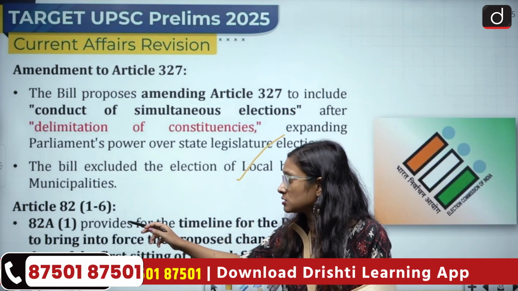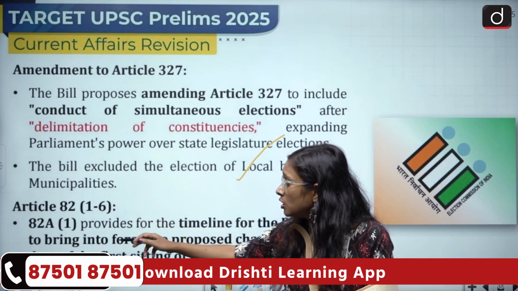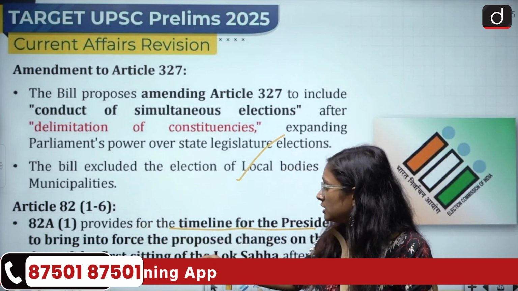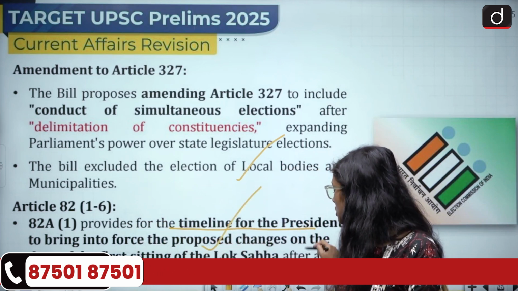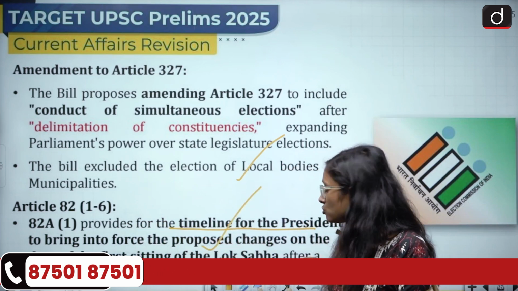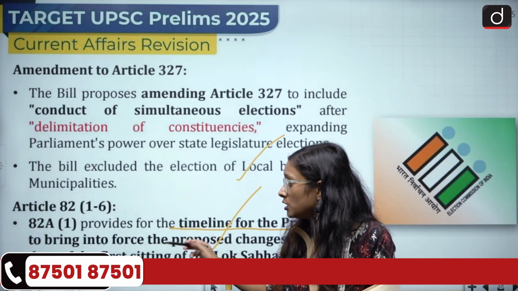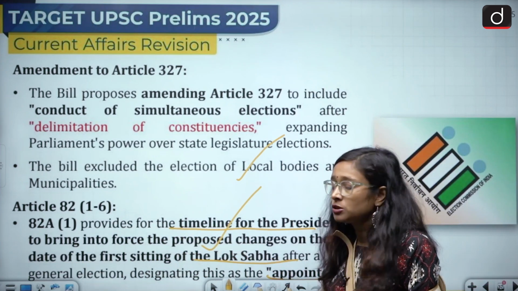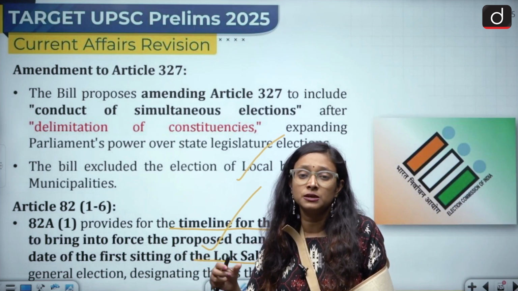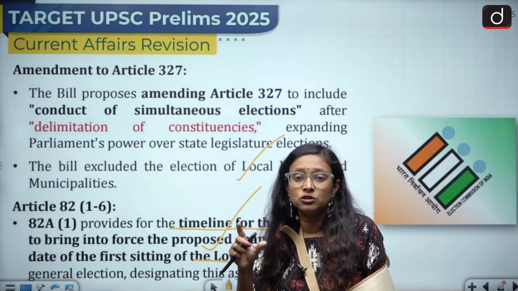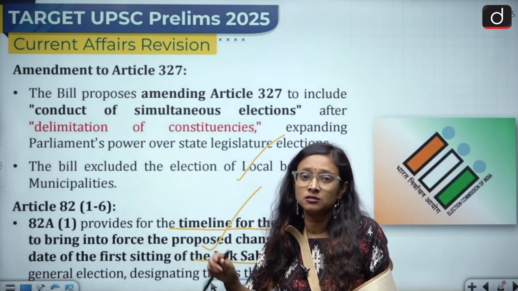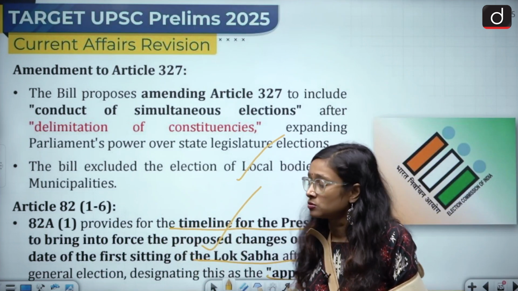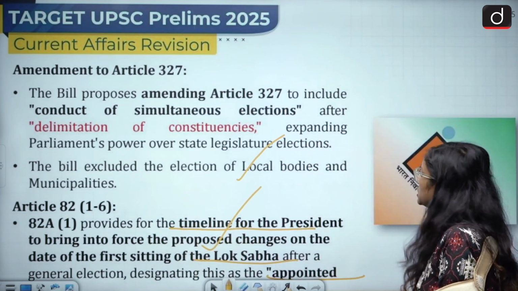Then we'll also discuss Article 82. Article 82(1) provides for the timeline for the President to bring into force the proposed changes on the date of the first sitting of the Lok Sabha. Article 82(1)(a)(1) talks about the appointed date. From the appointed date, there will be a counting of another 5 years, and the next election will be held on that particular day. So this is about the appointed date.